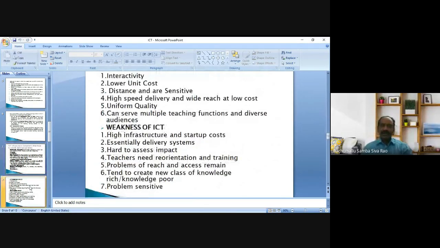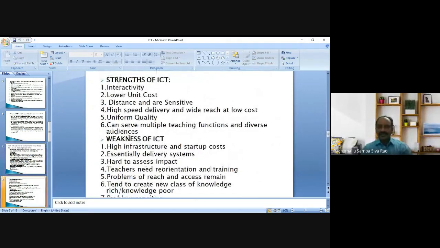Now let us discuss the strengths of ICT and the weaknesses of ICT. As we discussed earlier, a teacher needs the knowledge of technology in order to integrate it in the teaching learning process.